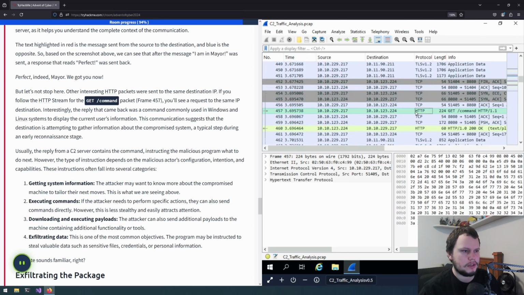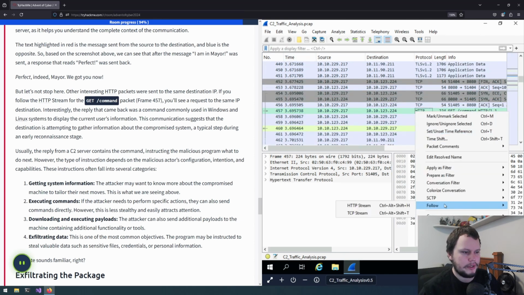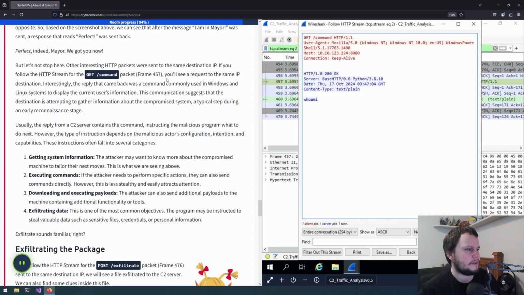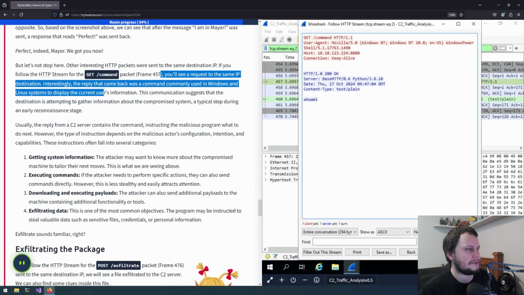So here's the command, and we'll do the same thing, follow HTTP stream, and we can see there was a whoami command being run. So we'll see the same IP destination. Interestingly, the reply that came back was a command commonly used in Windows and Linux systems to display the current user's information. This communication suggests that the destination is attempting to gather information about the compromised system, a typical step during an early reconnaissance stage.